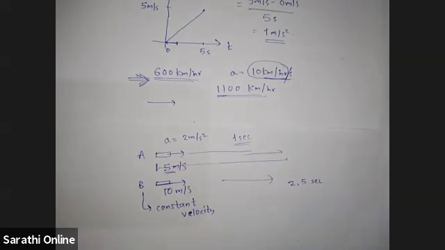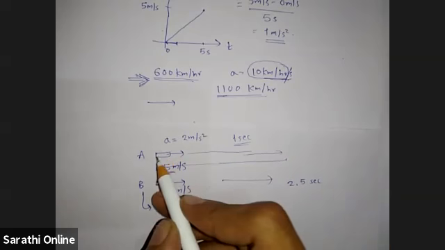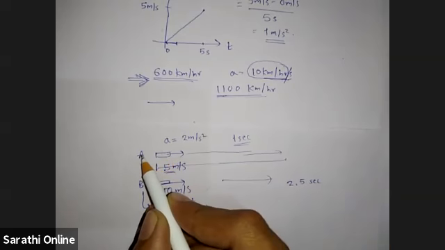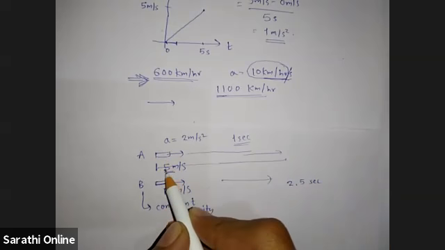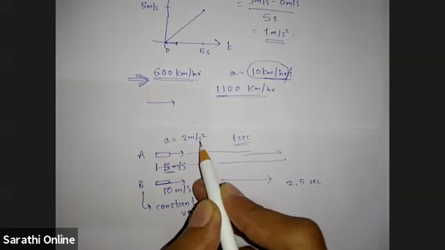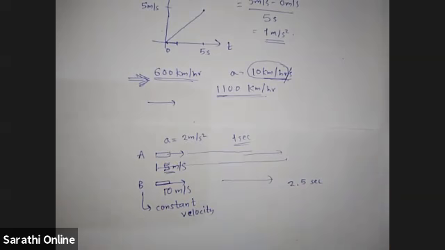Sir, I'm not getting what you are saying. We have to calculate the distance traveled by this cyclist A, whose initial velocity is 5 meter per second and acceleration is 2 meter per second squared, in 1 second.